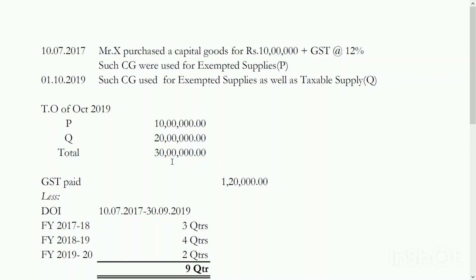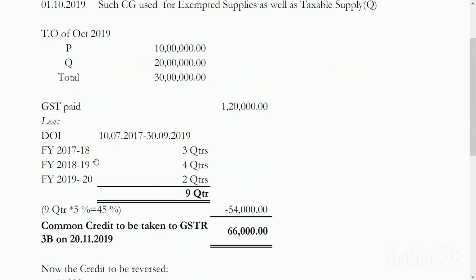is 30 lakh. The GST paid is 1,20,000, that is 12% of 10 lakh, less from the date of invoice to 30/9/2019. There are 9 quarters: in financial year 17/18, 3; 18/19, 4; and 19/20, 2, which gives a total of 9 quarters. So 5% into 9 quarters is 45%. So 1,20,000 into 45%, that is 54,000, has to be reversed.